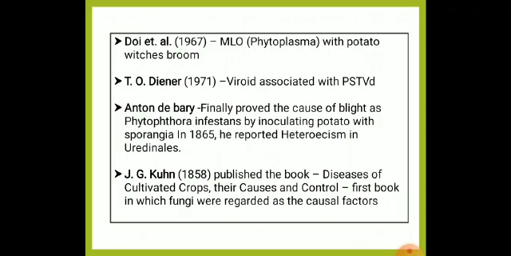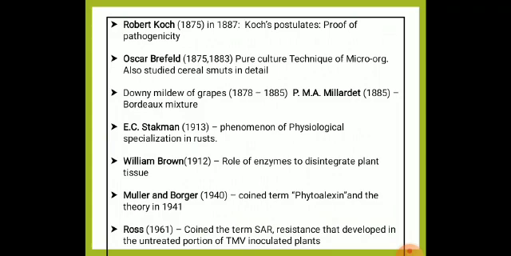This is the smallest viroid known. And De Bary, he finally proved that the cause of late blight of potato is Phytophthora infestans. And J. Kuhn, he published the book Diseases of Cultivated Crops and Their Cause and Control. Then Robert Koch, he posted the Koch postulates for the proof of pathogenicity.